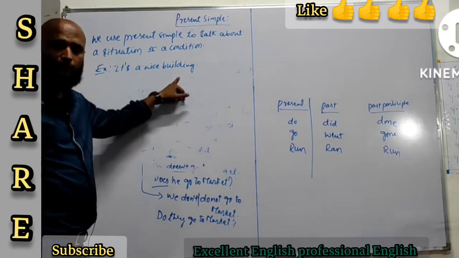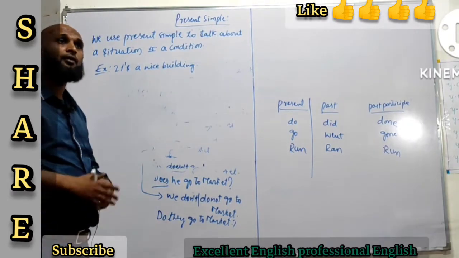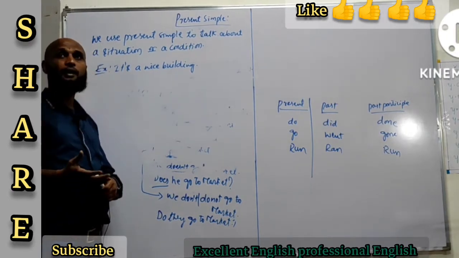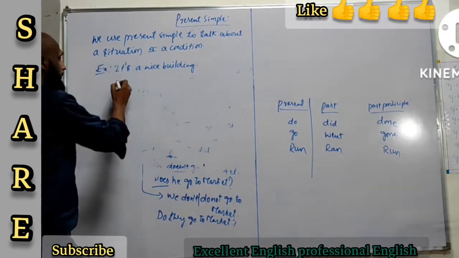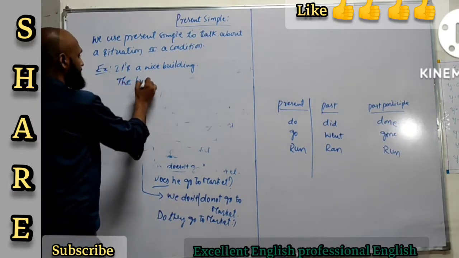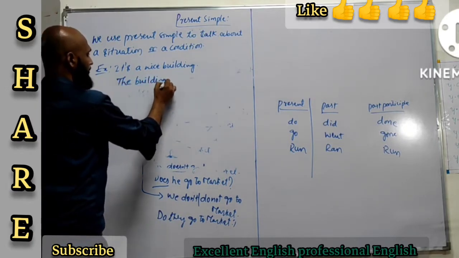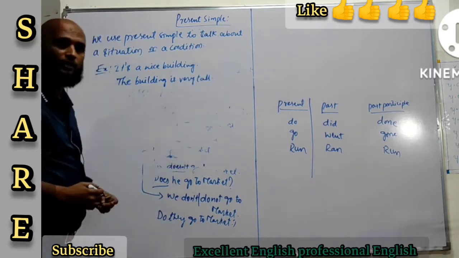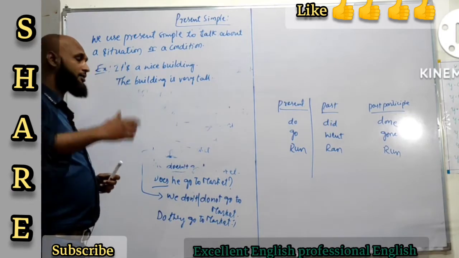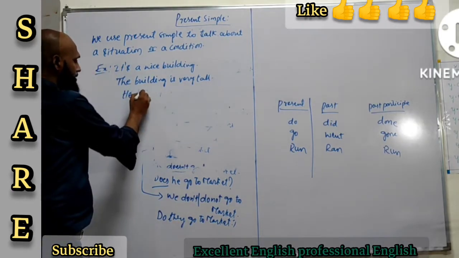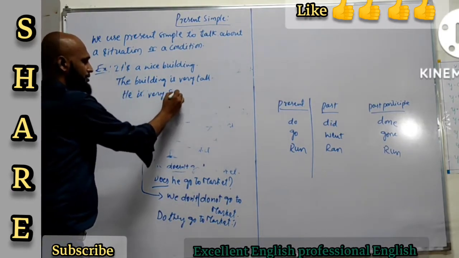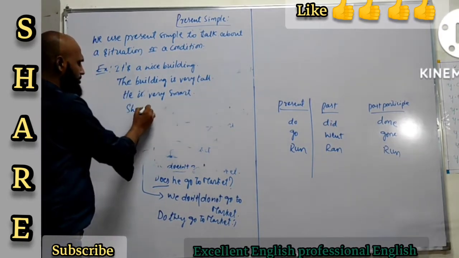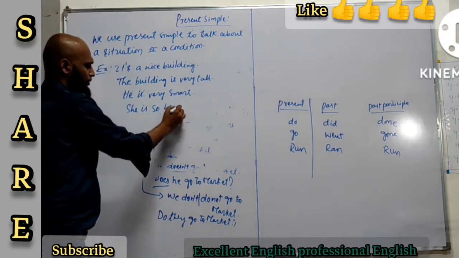It's a nice building. It's a very nice building, and the building is very tall. He is very smart. She is so beautiful.